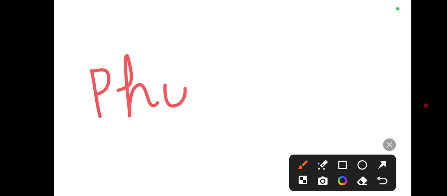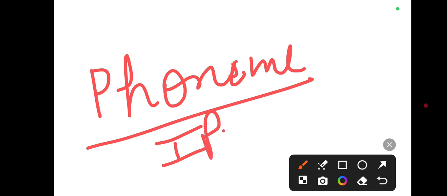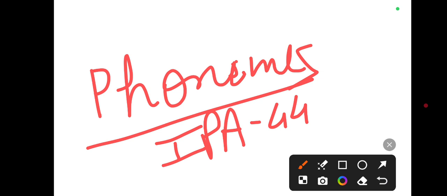So what is phonology? The basic unit of phonology is the phoneme. Of course, these are IPA symbols, 44 phonemes, right? So that is why we get confused about what is phonetics and what is phonology, what we are going to discuss in phonetics and in phonology. In phonetics we discuss sound creation, position of the tongue, position of the organs of speech, right?